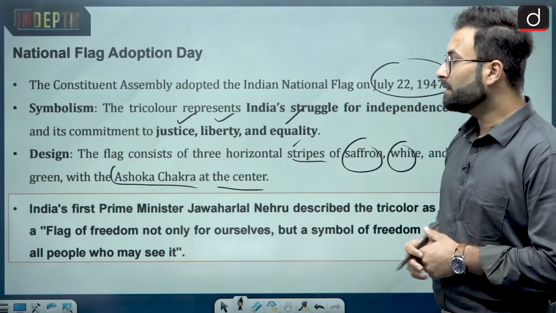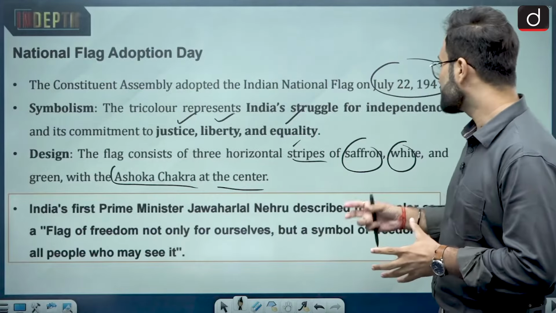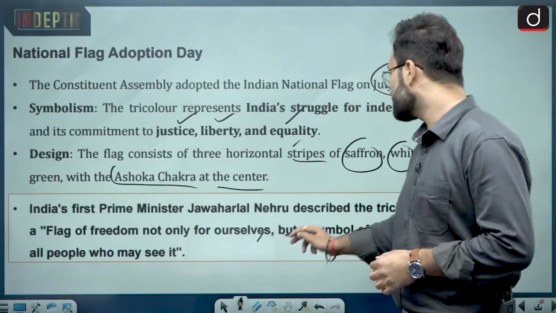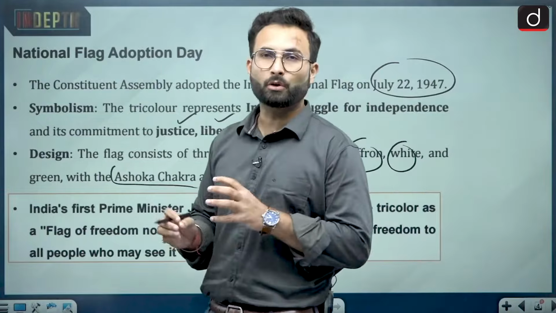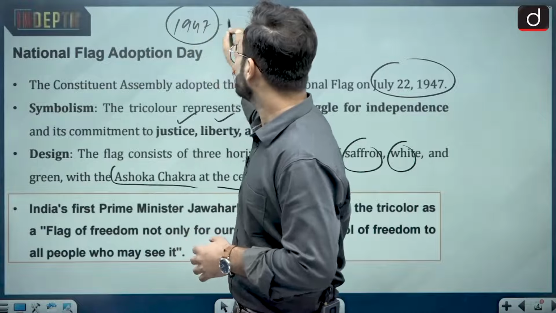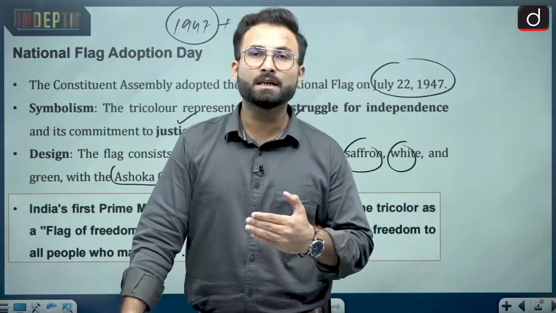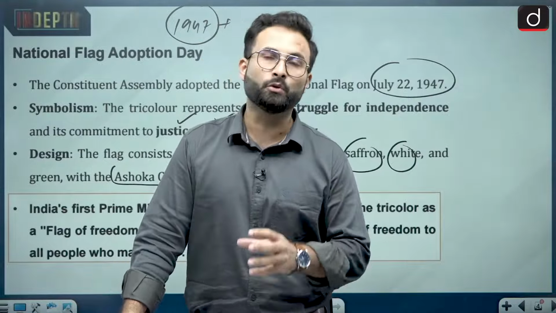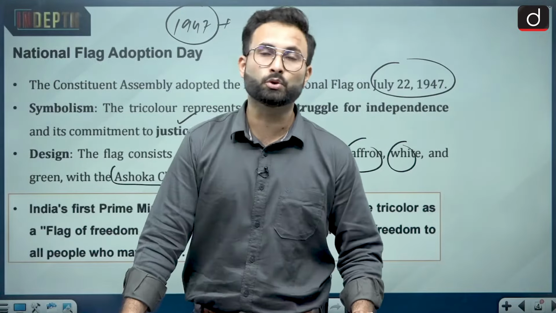The first Prime Minister of our country, Mr. Jawaharlal Nehru, described the tricolor as a flag of freedom, not only for ourselves but a symbol of freedom to all people who may see it. In 1947, there were various countries still under the rule of Britain, and at that point of time India was an inspiration for these countries, because a former colony had won its independence through a struggle of nearly 200 years.